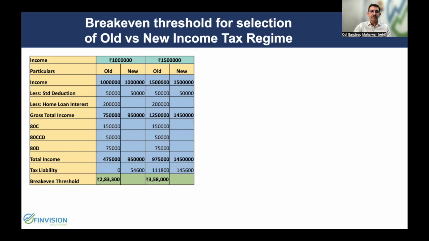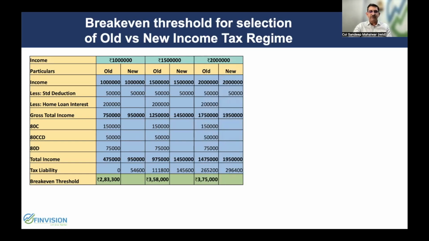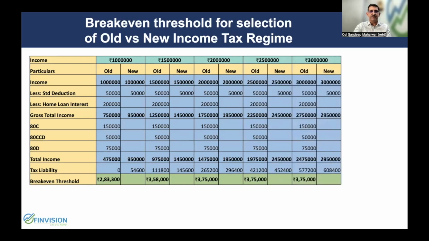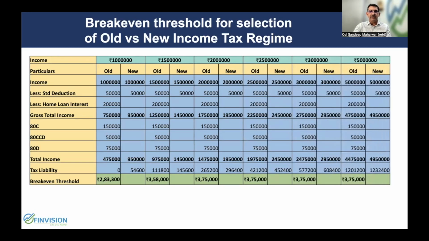Otherwise, the new one should be the option. For 20 lakhs of annual income, the break-even threshold is 3.75 lakhs, and this continues even for 50 lakh rupees of annual income. Therefore, for the majority of the officers, in case your deductions and exemptions under your DSOP, home loan interest, and health insurance, if you have it, aggregate to more than 3.75 lakh rupees on an annual basis, then select the old tax regime. Otherwise, the new one should be the option.